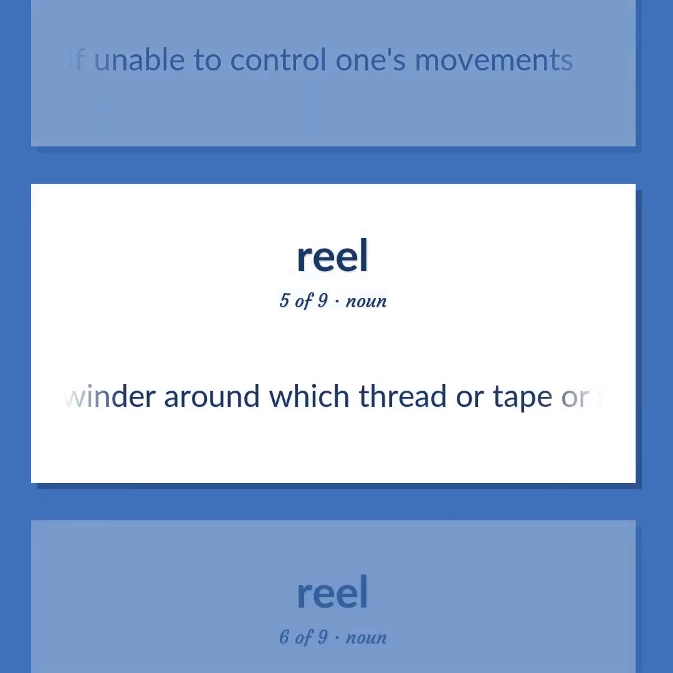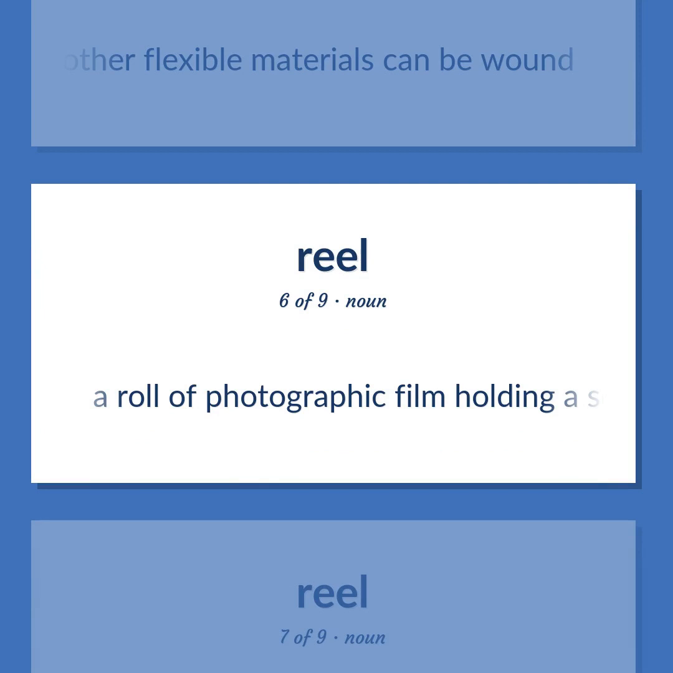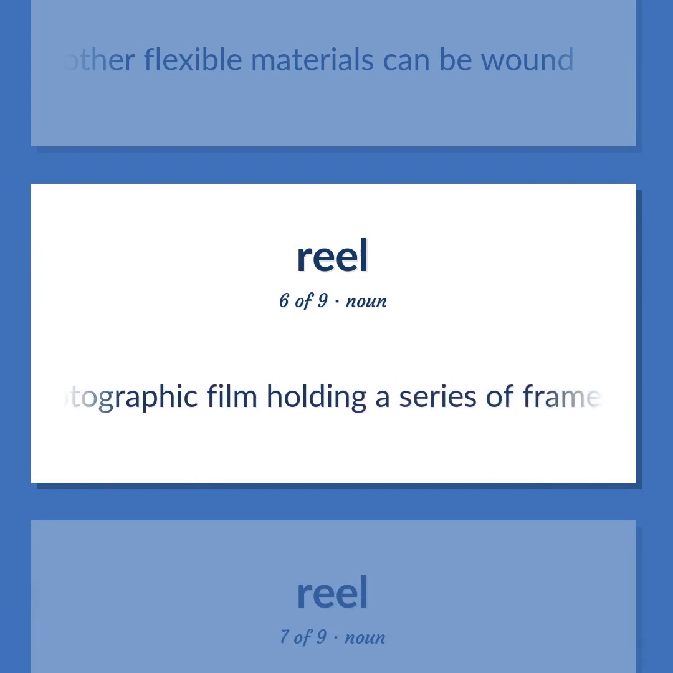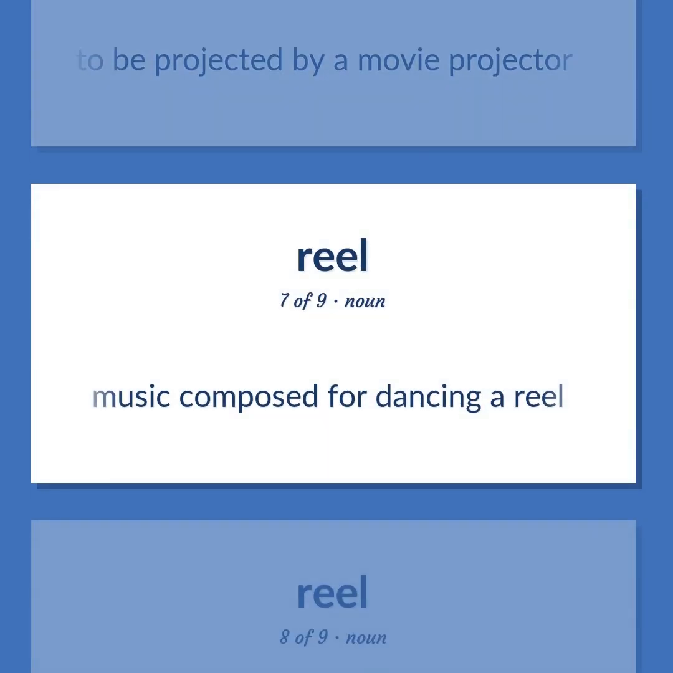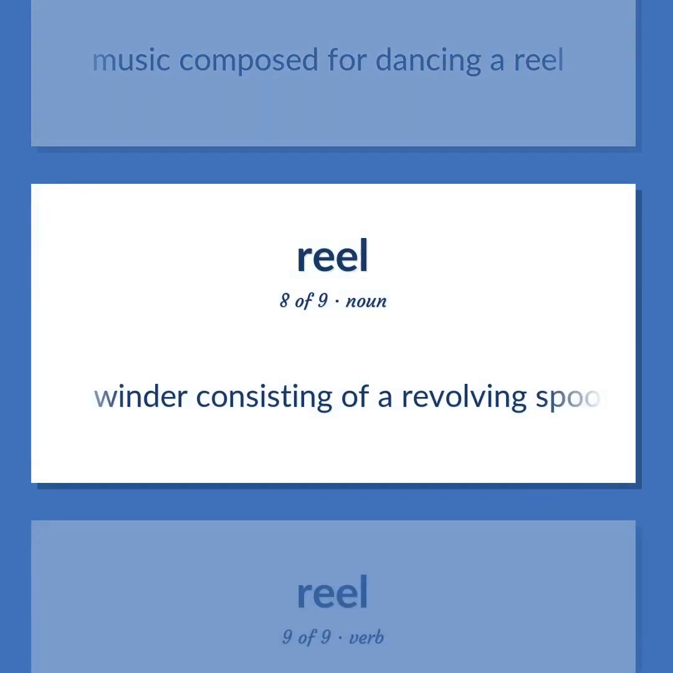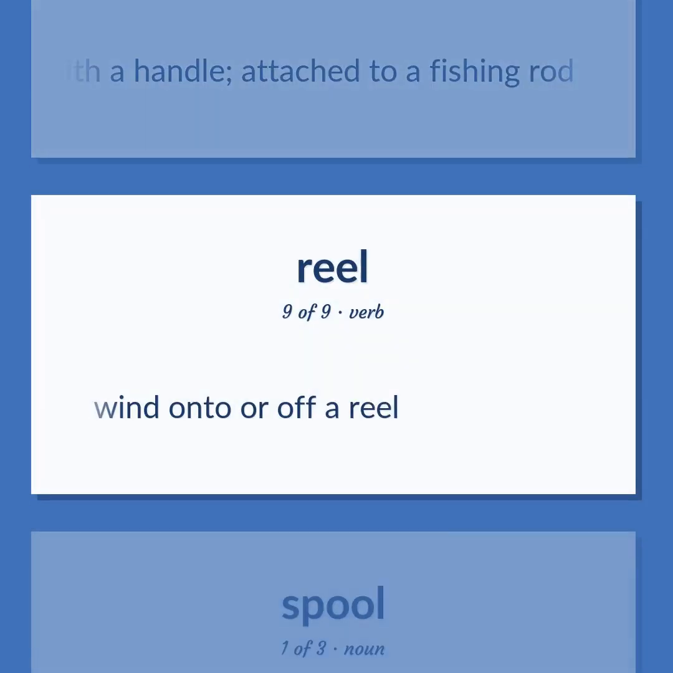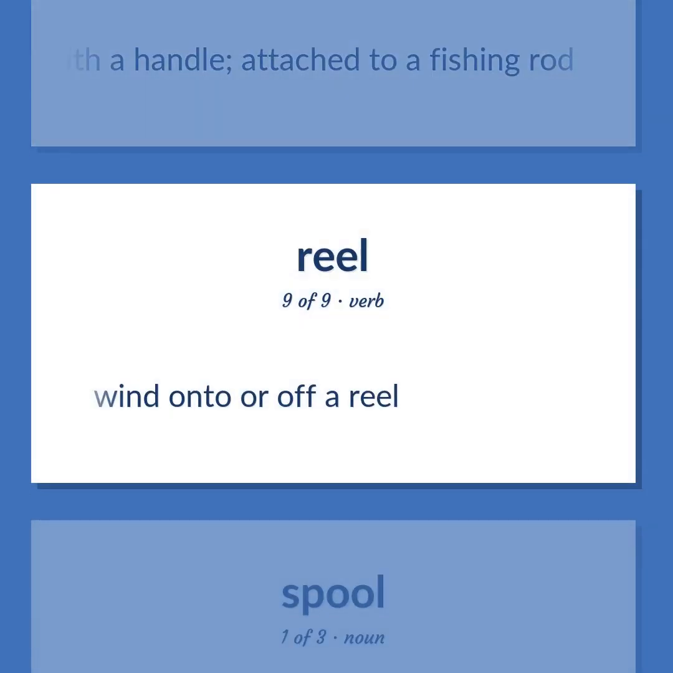A winder around which thread or tape or film or other flexible materials can be wound. A roll of photographic film holding a series of frames to be projected by a movie projector. Music composed for dancing a reel. Winder consisting of a revolving spool with a handle, attached to a fishing rod. Wind onto or off a reel.